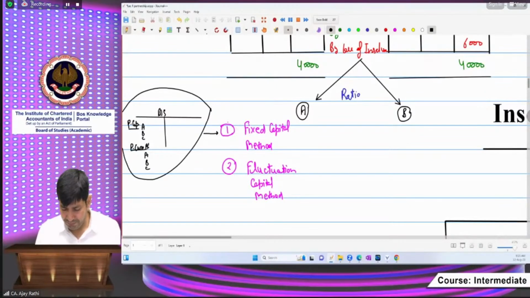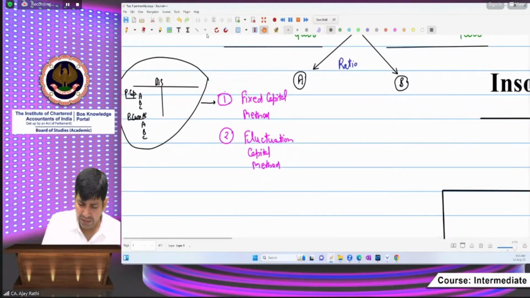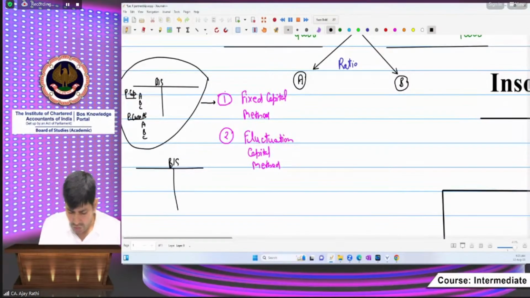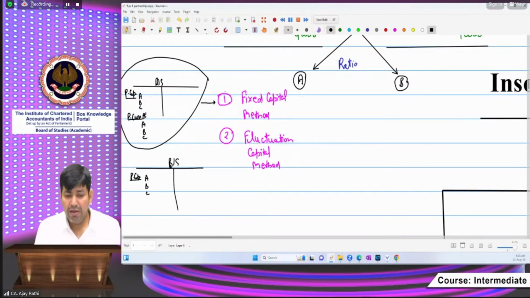Next one. If we are having the fluctuating capital method, it means in the balance sheet we are finding only the partners' capital A, B, C, but the current accounts are not given for all. Okay, beta, maybe one or two, but if current accounts of all partners are there, then that will be treated as fixed capital, because only then you are having the capital fixed. If you are not having the partners' capital accounts, or you are having less than all, then always assume that there is no fixed capital method.